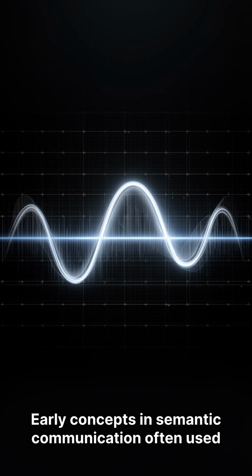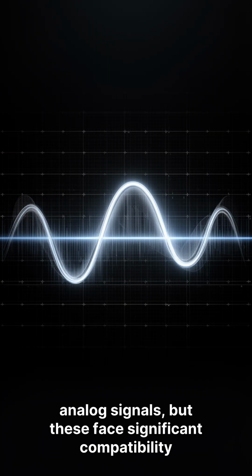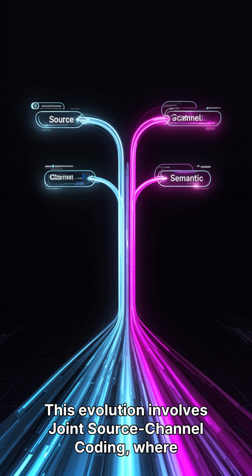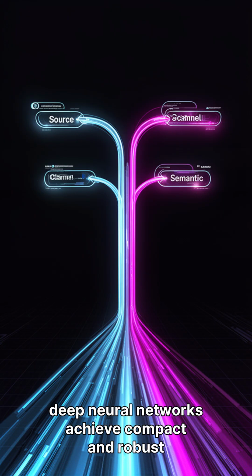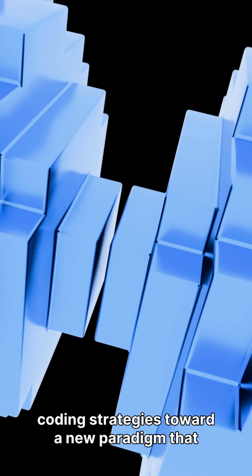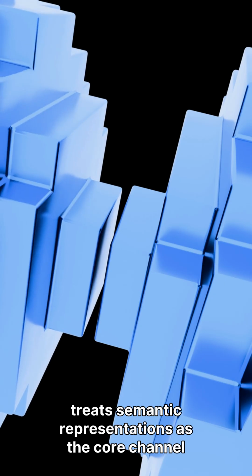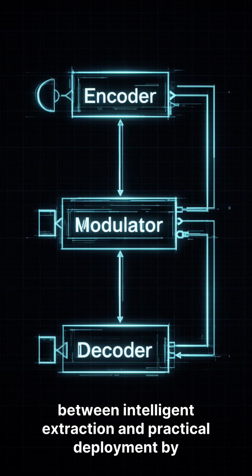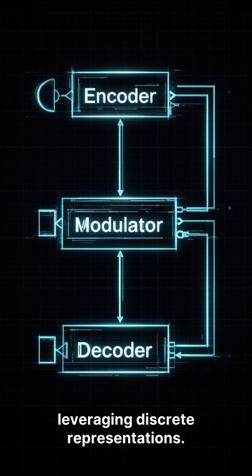efficient communication. Early concepts in semantic communication often used analog signals, but these face significant compatibility challenges with today's digital hardware. To make semantic communication a practical reality, we must explore digitized systems that can integrate seamlessly with existing digital infrastructure. This evolution involves joint source channel coding, where deep neural networks achieve compact and robust semantic representations for high-performance tasks. We are moving away from traditional two-step coding strategies toward a new paradigm that treats semantic representations as the core channel symbols. A digitized semantic system bridges the gap between intelligent extraction and practical deployment by leveraging discrete representations.